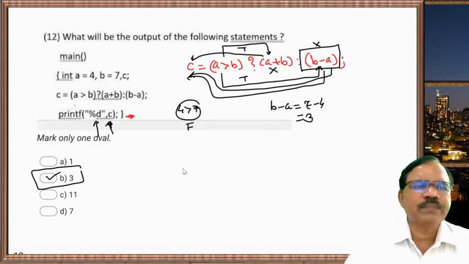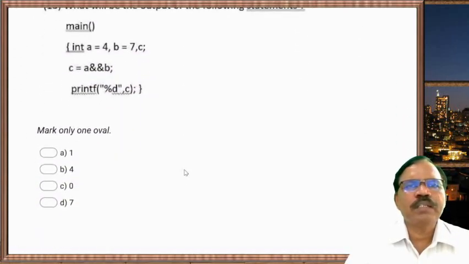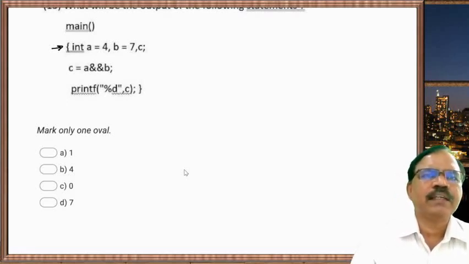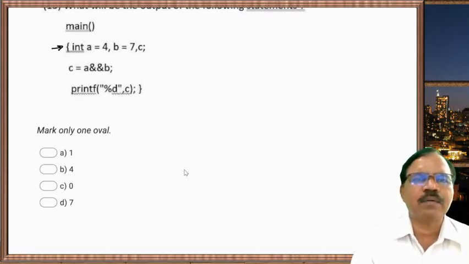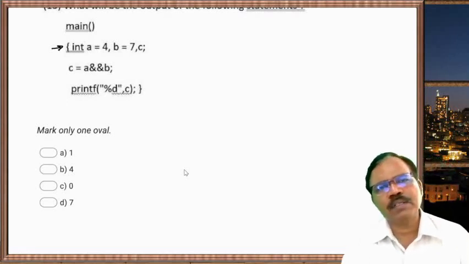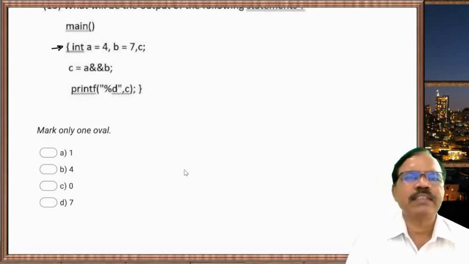Now next one. What will be the output of the statement? main function, int a = 4, b = 7, c; c = a && b; printf("%d", c); and then the main function is completed.